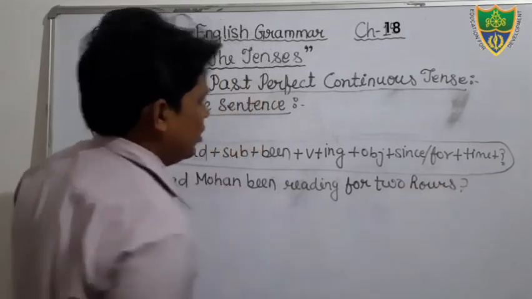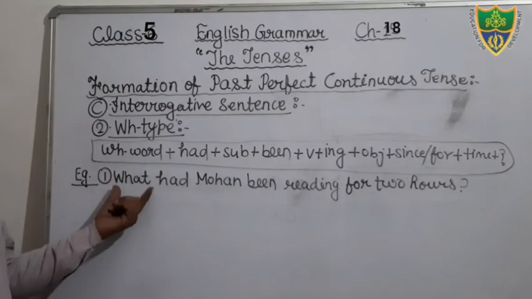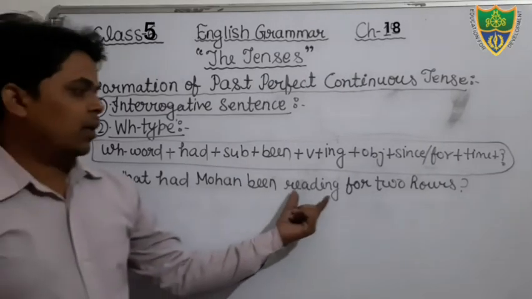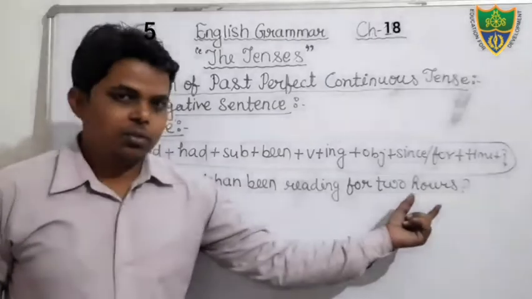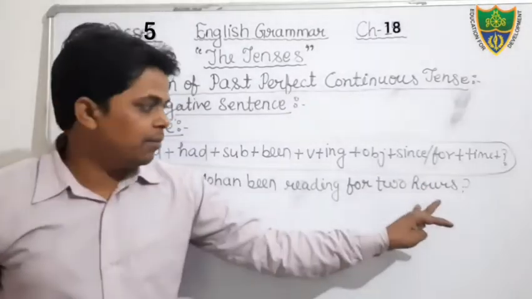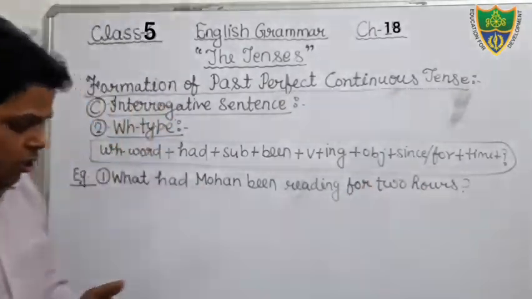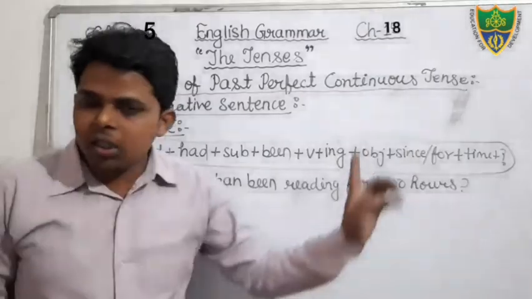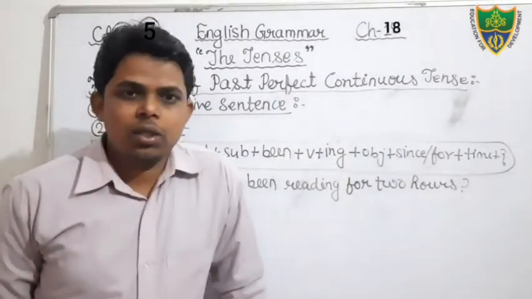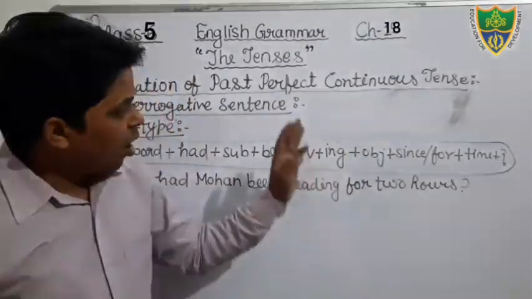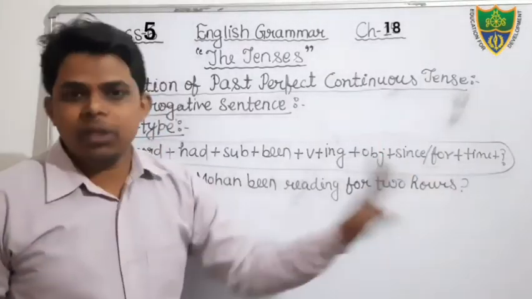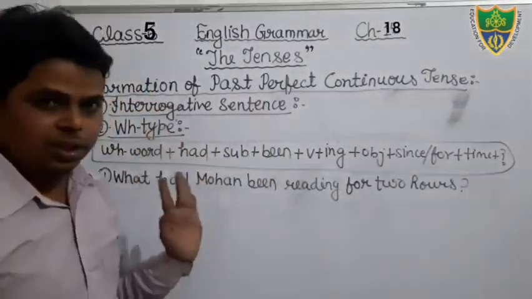Just see. What had Mohan been reading for 2 hours? Okay, that is not a fixed time, therefore I have used for. Yes, there is no necessity of an object. Okay, object may be there, object may not be there in such type of sentences.